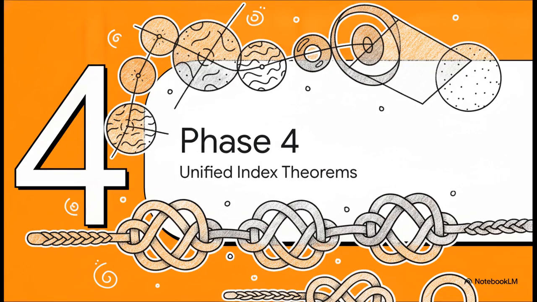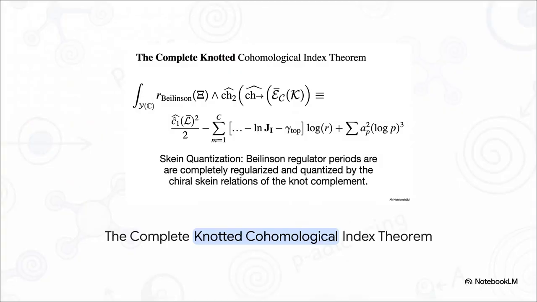Which brings us to phase 4, unified index theorems. This right here is the massive mathematical capstone of the entire framework. And this equation is just incredibly elegant, because it forces an absolute equivalence between two entirely different realms. On one side of the equivalence, we are integrating physical logos field currents with the bilance and regulator.